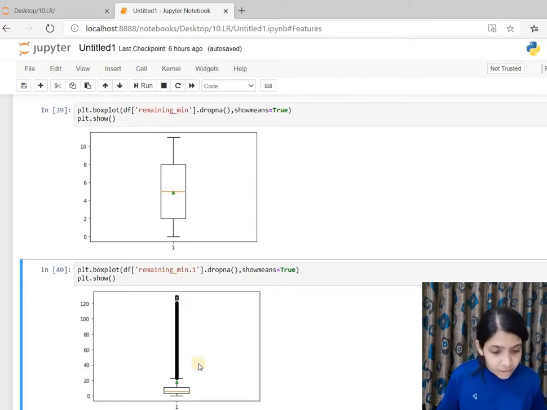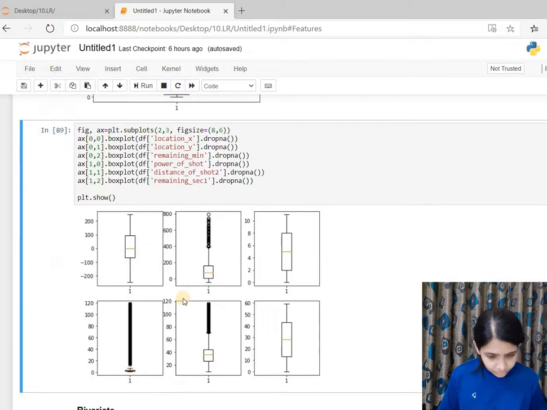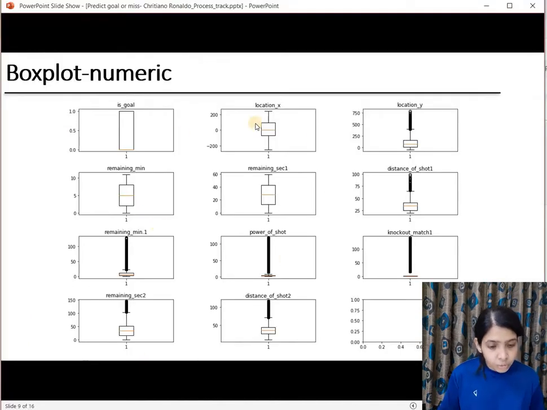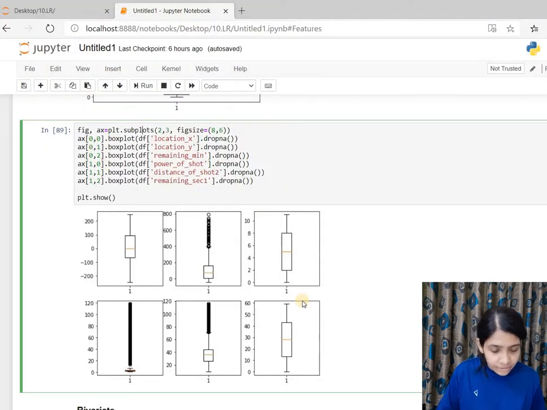But in the case of remaining minutes 1, we can see that it has a very skewed distribution. A large number of outliers are present. Most of the data is clustered around 5 to 15, where the maximum is more than 120. And I have done a subplot to look at all the features at one point. I have plotted them in a subplot.